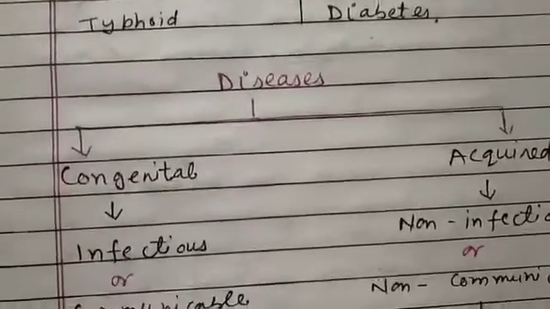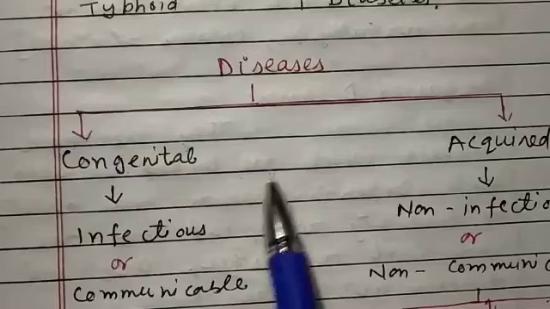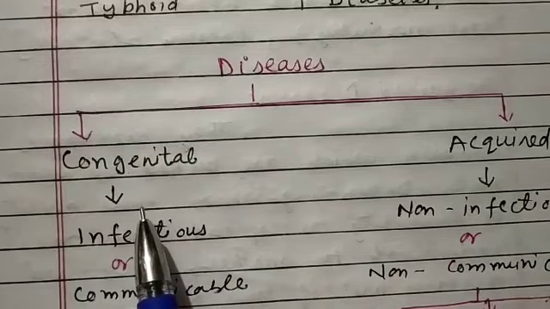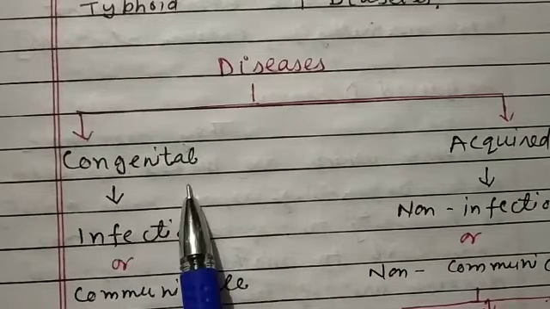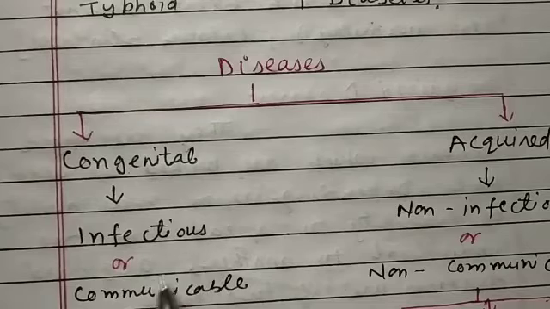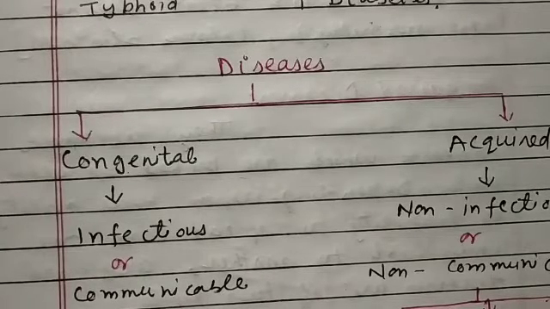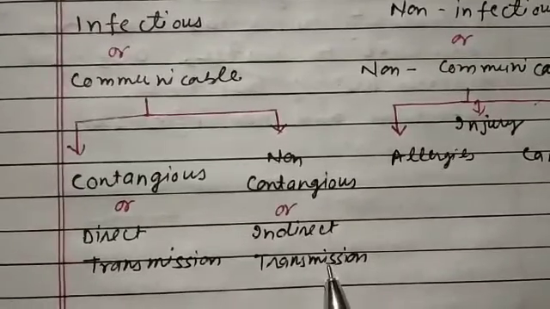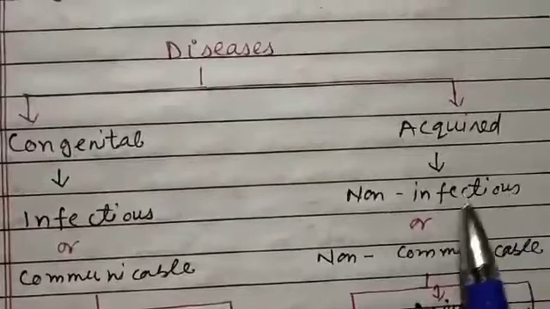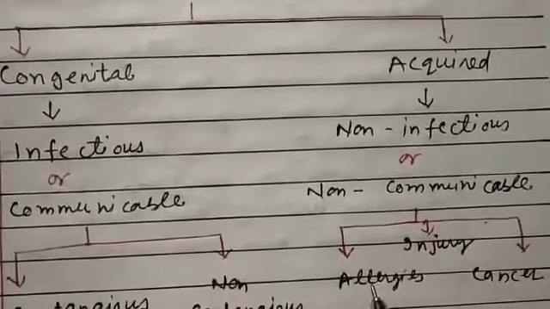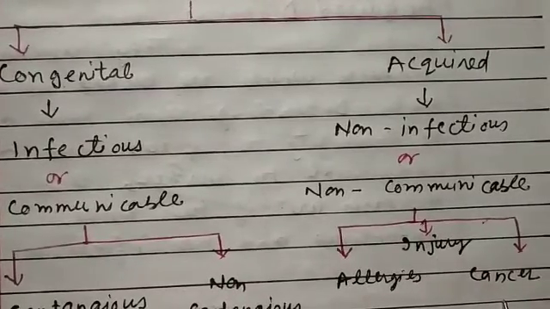Now the disease classification you can see here in terms of congenital disease and acquired disease. Congenital disease means a physical abnormality present from birth. Acquired disease falls in the category of infectious or communicable disease. Further, communicable disease can be of two types: direct transmission or indirect transmission. And acquired disease can also be non-infectious or non-communicable, like allergies, injury, and cancer.